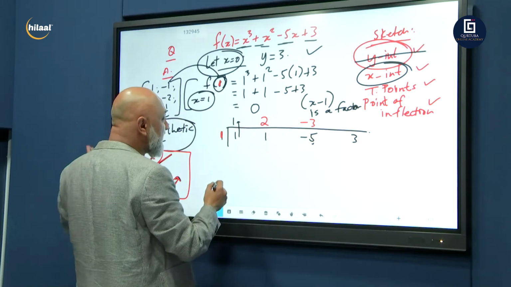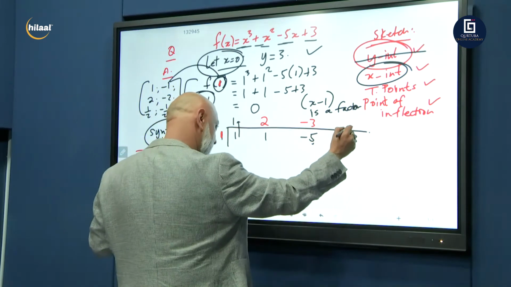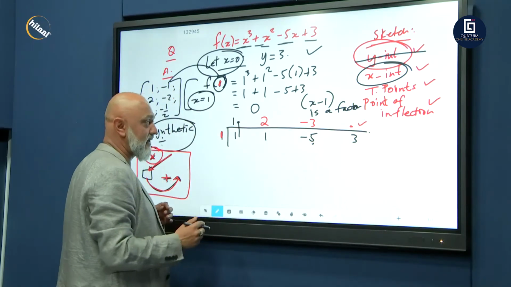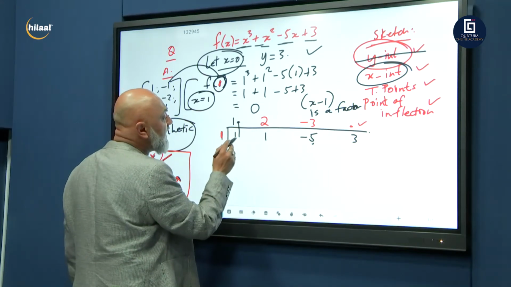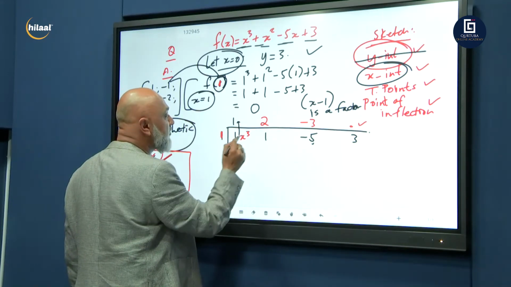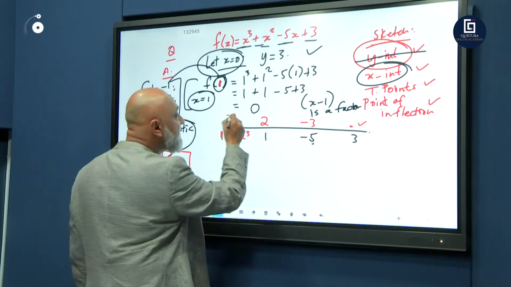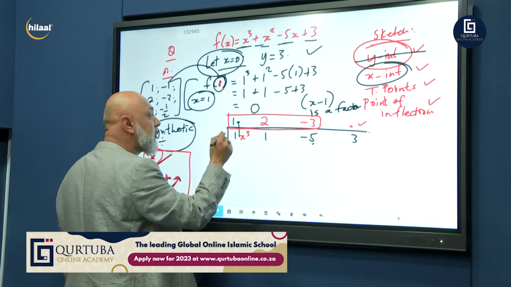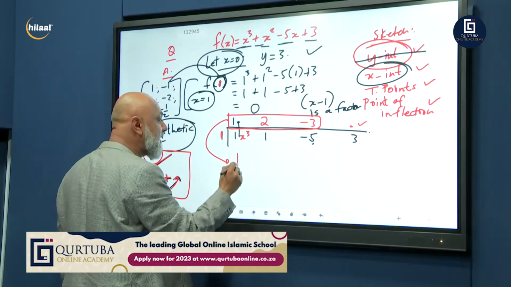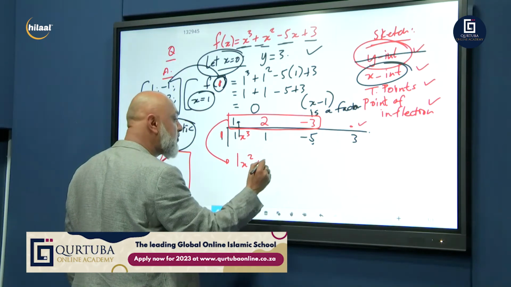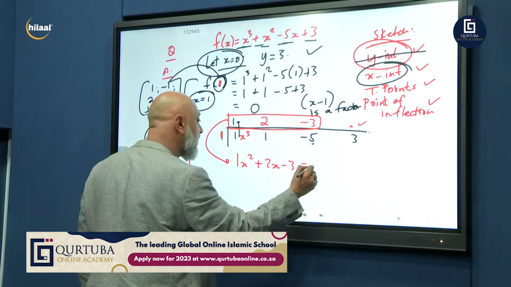Minus 3 times 1 is minus 3. Minus 3 plus 3 is 0. You must get 0 at the back. So you had x cubed, right? This was x cubed. You took out 1, so this must be x squared. So here's your answer on the top, the quotient: 1x squared plus 2x minus 3 equal to 0.